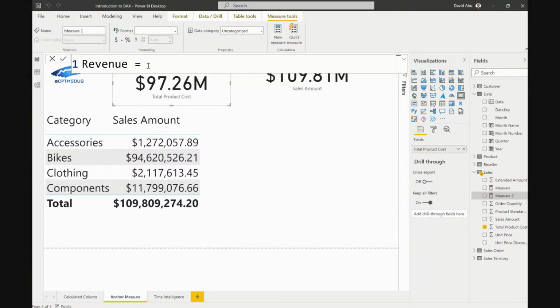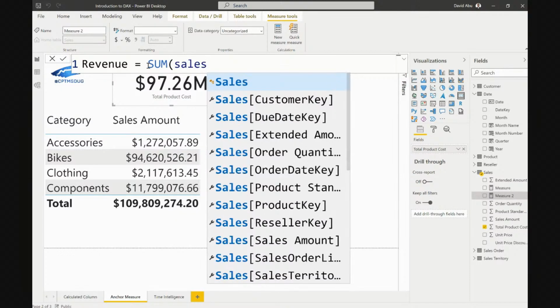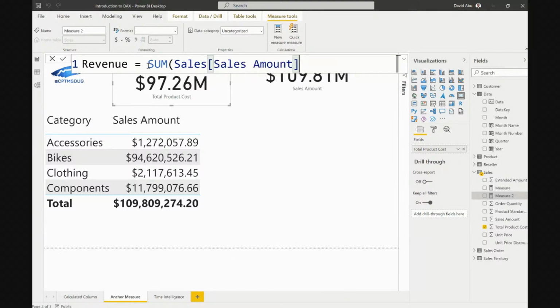So now, how do we do that? We are going to write sum again, tab. Immediately we click tab, we open up the bracket. Now, remember when I was explaining the syntax, I said revenue is called the anchor, the measure name. Then we have the equals sign. Sum is called the DAX function. You open your bracket. Now, the next thing is your table name. Our table name is sales. Then what is our column name? We are looking for sales amount. So we go to sales amount, we close the bracket and we click enter.